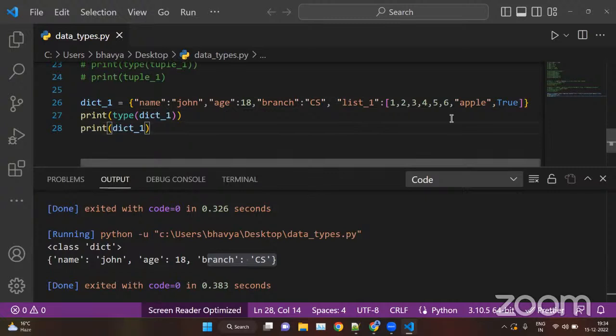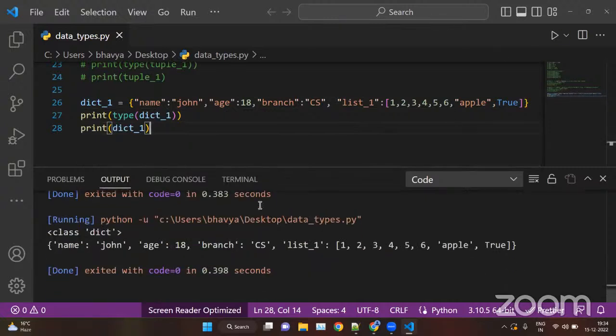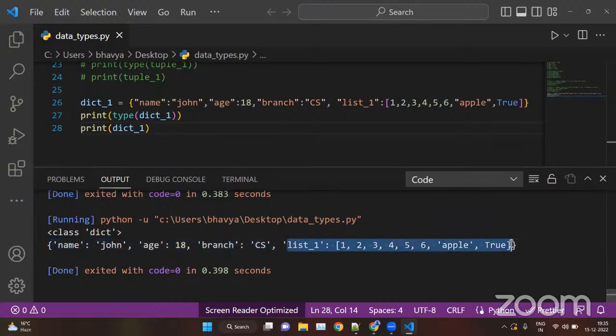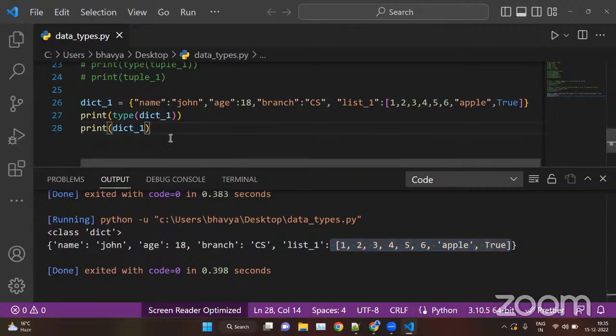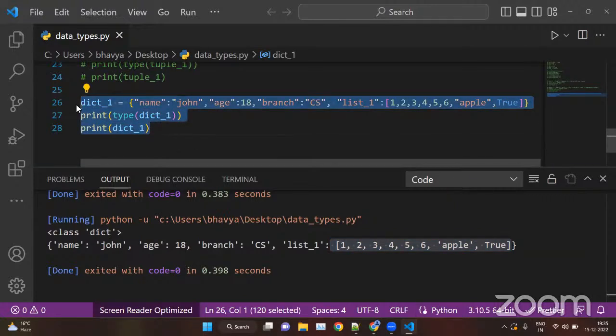When you run this, we have the first key value pair, second, third, then the fourth key value pair, in which the key is list_name and the value is a list. You can store tuples also, and you can store dictionaries inside dictionaries also. That is known as a nested dictionary. This is how you can create a dictionary.